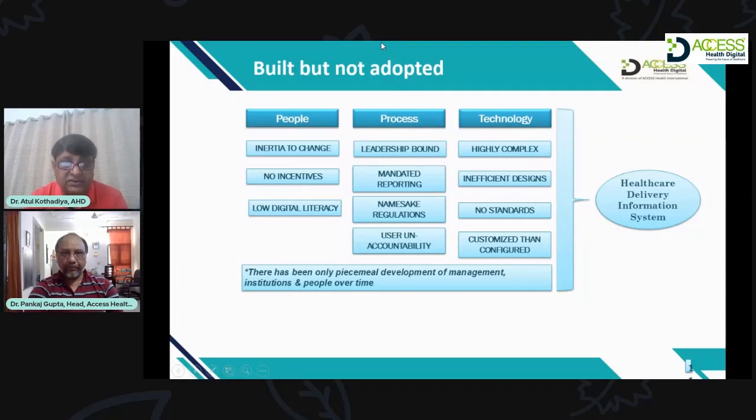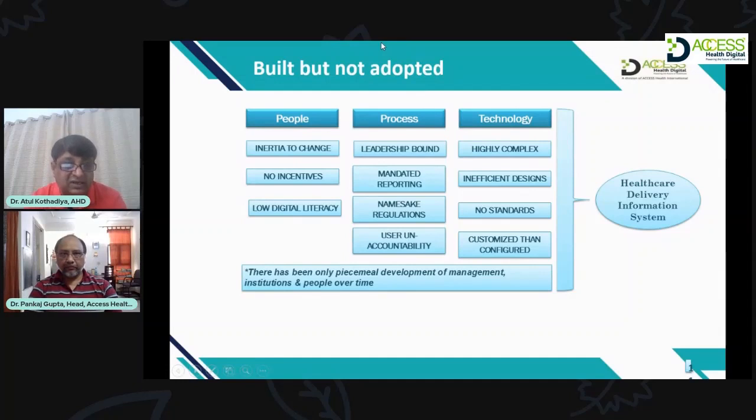There are no incentives. Why should I do data entry into the software? Why should I use the software? Say, for example, EMR. A lot of hospitals, though they have an EMR module, still it is not being used. Why? Because there are no incentives. It's added responsibility for a doctor to add his clinical data of the patient into the system, right?